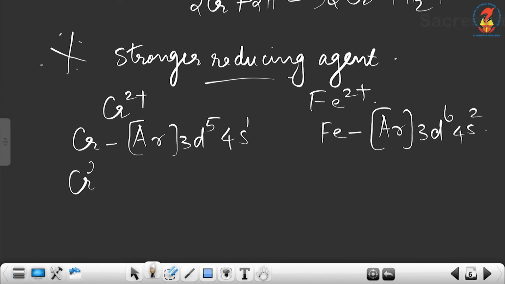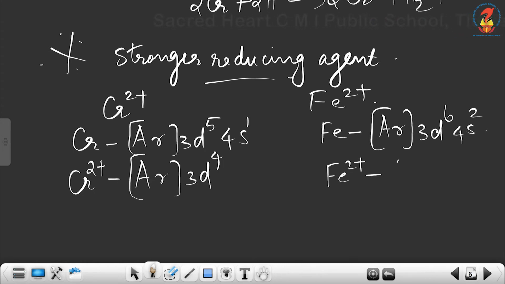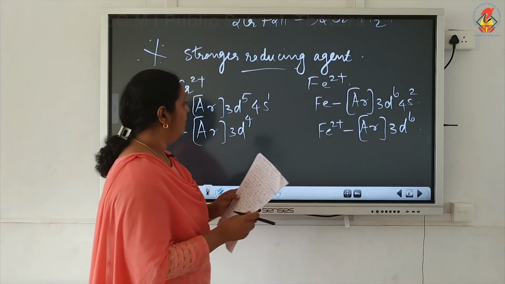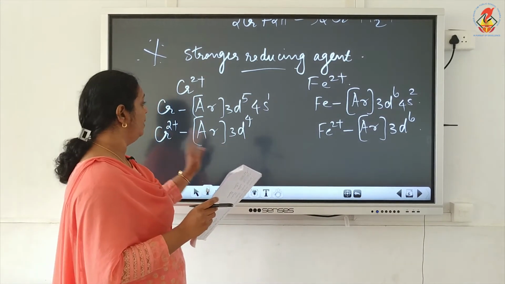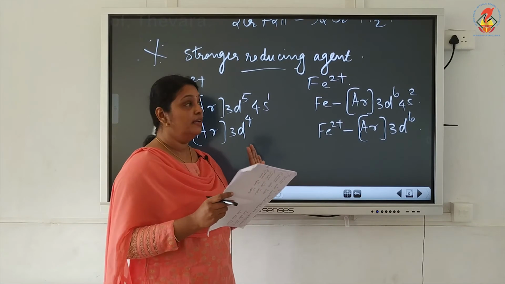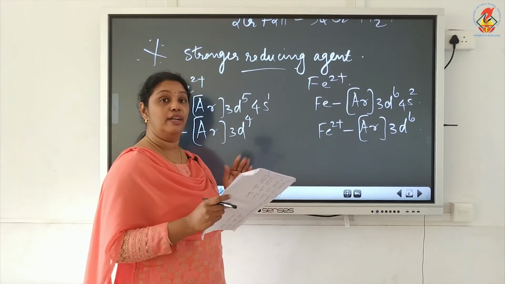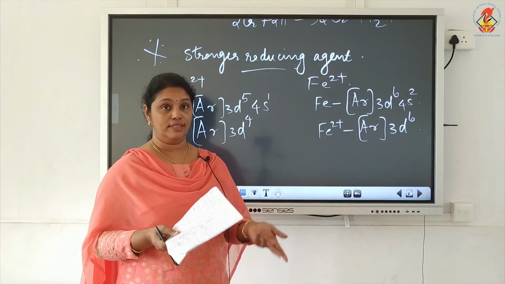Now let's write the configuration of chromium 2+. It is argon 3d4, and iron 2+ will be argon 3d6. Now we have to find out who is the better reducing agent, chromium 2+ or Fe2+. We know that a reducing agent will undergo oxidation.